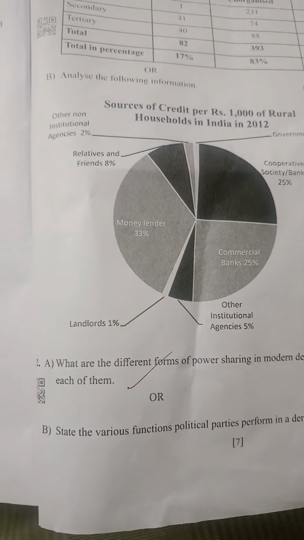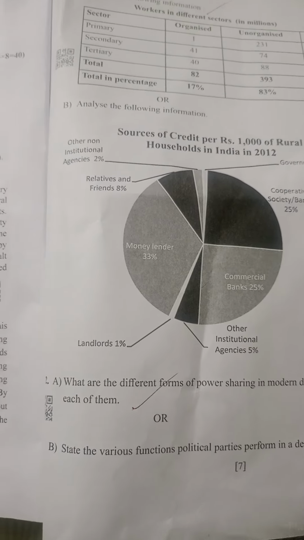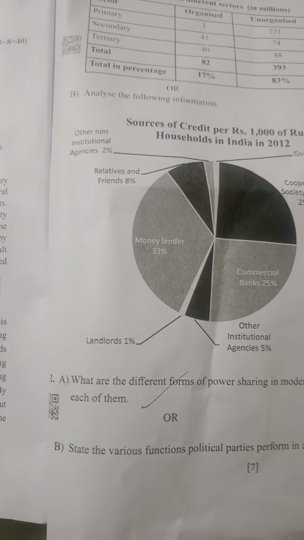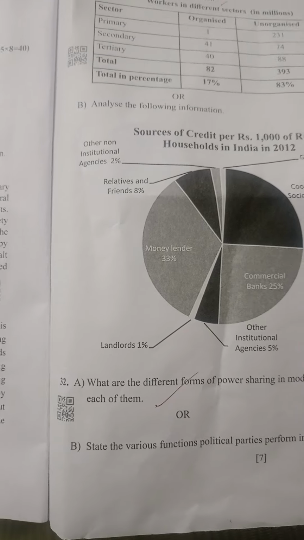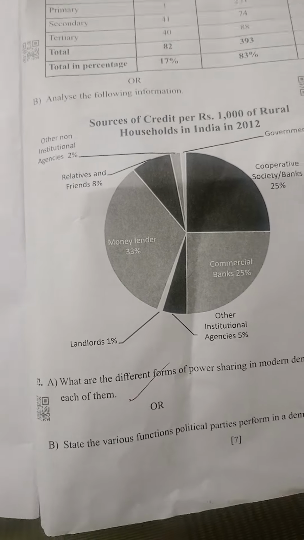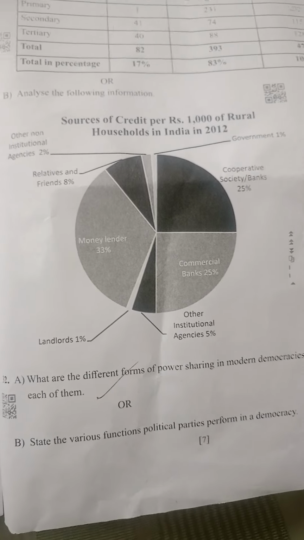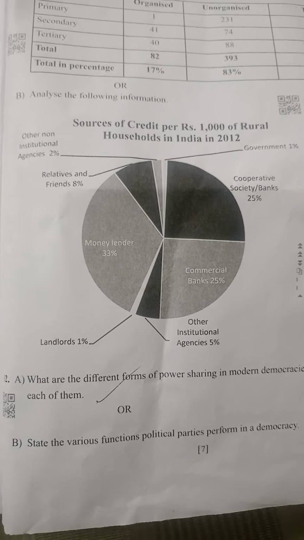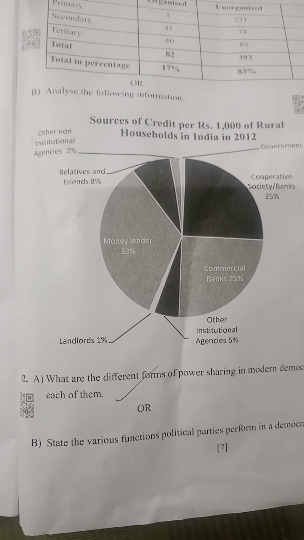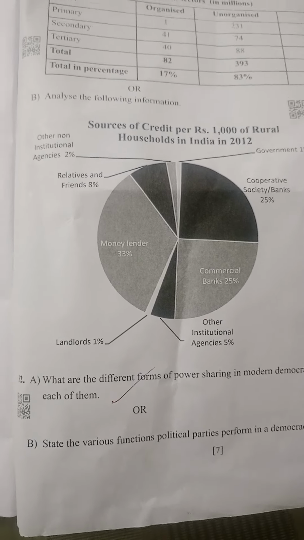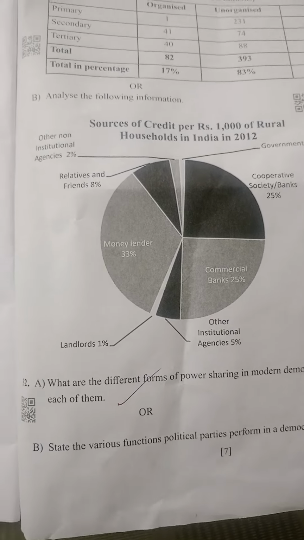Role in making laws for the country. For making laws also, they have to play a great role. You have to write 1 or 2 points for that. Formation of governments. If they win in the elections, they have to participate in the government also. So for that also, you have to write 1 or 2 points. Role of opposition.